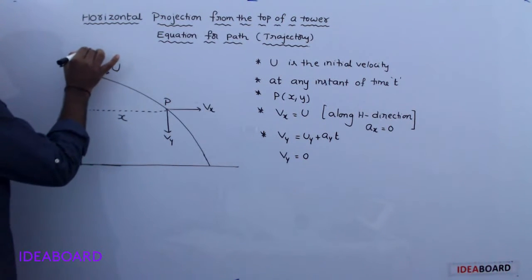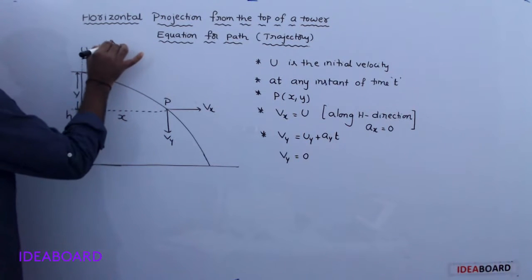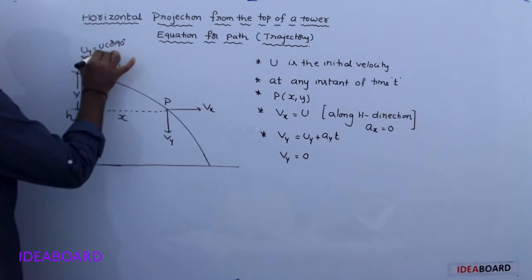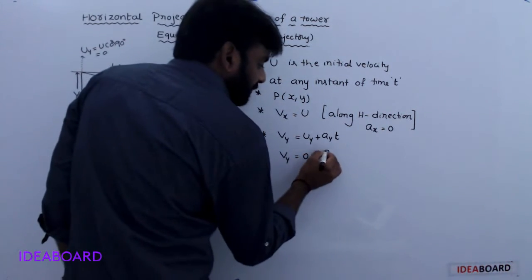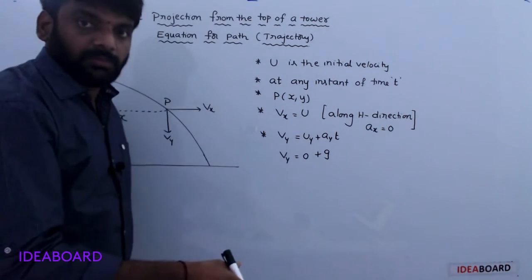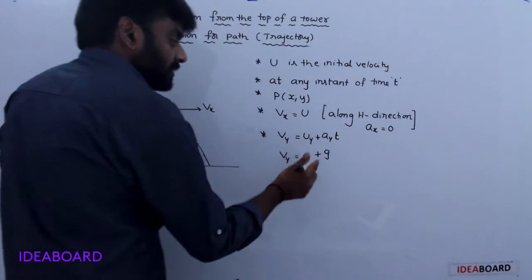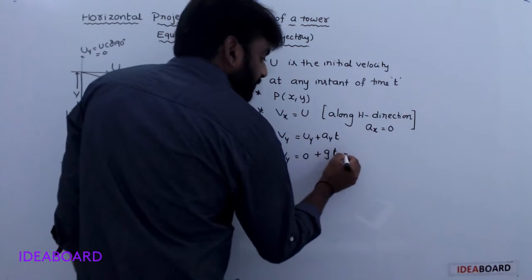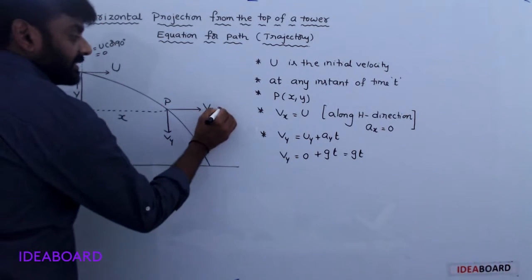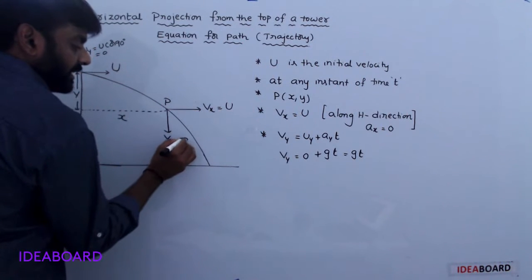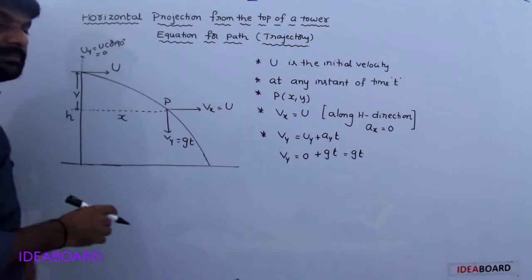That is uy equals u cos 90 degrees, and that value is 0. Okay. Plus ay means g, since the body is moving in the downward direction. So g into t, simply gt. Vx is equal to u, Vy is equal to gt.